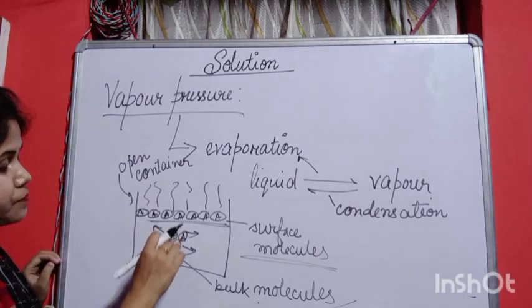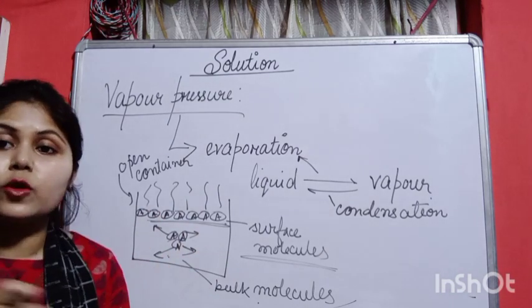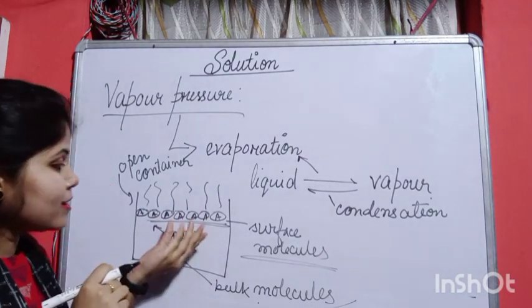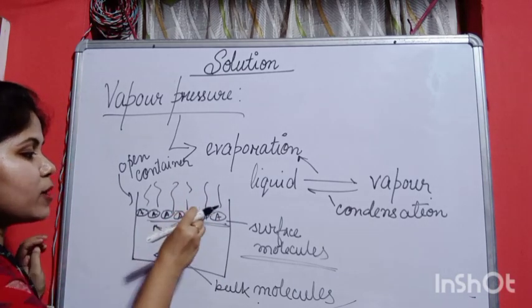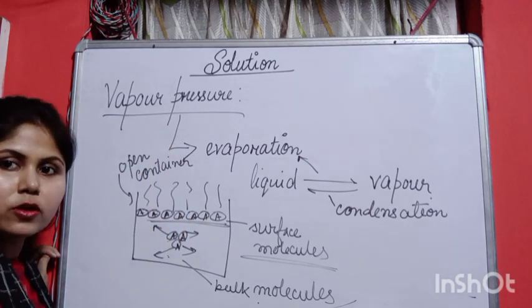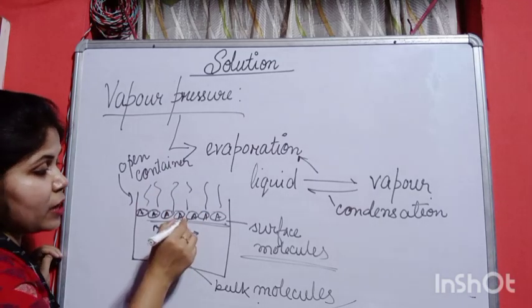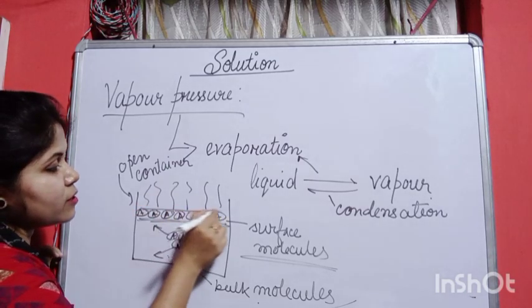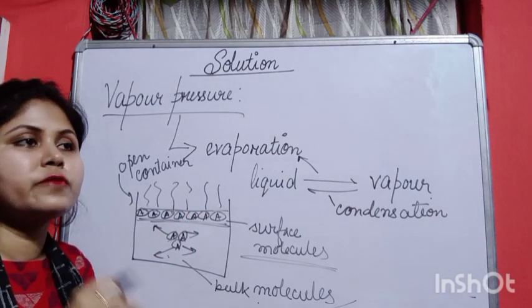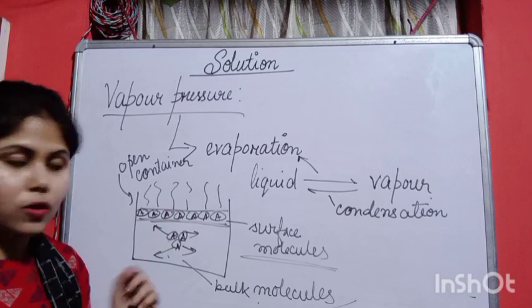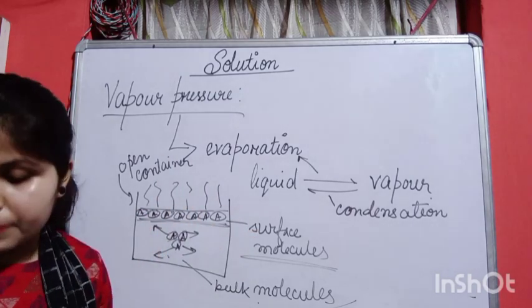We need to talk about the intermolecular force of attraction. If there is a high intermolecular force of attraction, they will not produce vapor quickly, and it will take time to go to the vapor phase. But if the intermolecular force of attraction among the surface molecules is less, vapor is produced quickly. So surface molecules are the ones that produce the vapor.